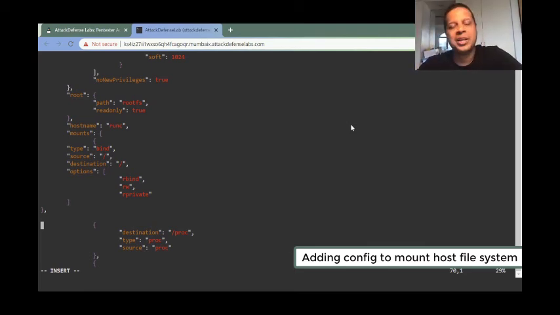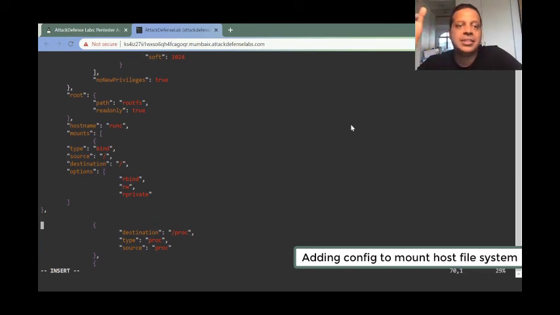So now what we are doing is something very, very clever. To this specification file, we are saying, hey, why don't we go ahead and mount the root file system as the file system into the container. And once we do that, the low privileged user, when he runs runc, which has the power to go ahead, create a container and bind the root file system, will now have access to that file system.